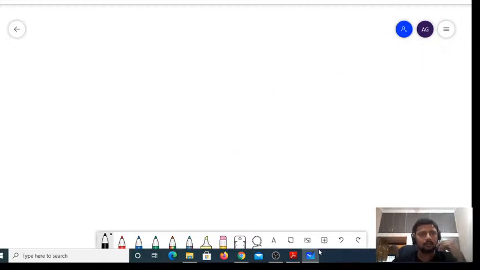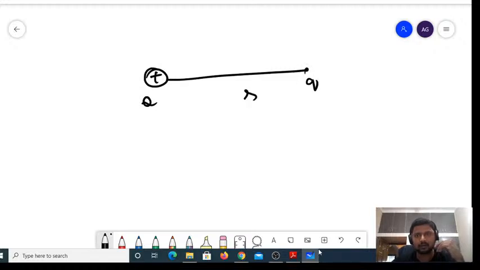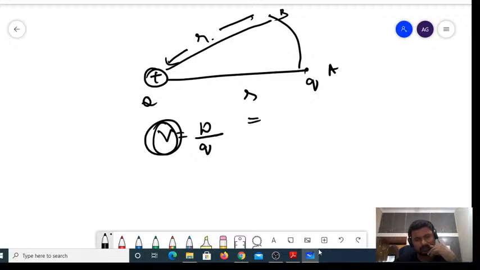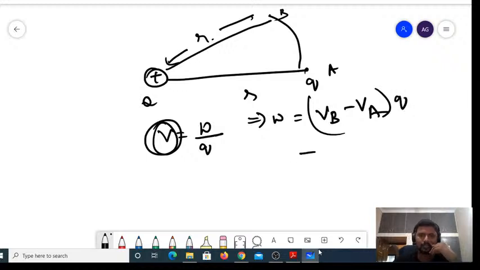See, you have a charge plus Q here, and you have small q here at a distance of r. This is A, and somewhere this is B, right? This is at a distance of r from this point, right? Now W is equal to q times the potential difference, final minus initial, V_B minus V_A, multiplied by q, right?